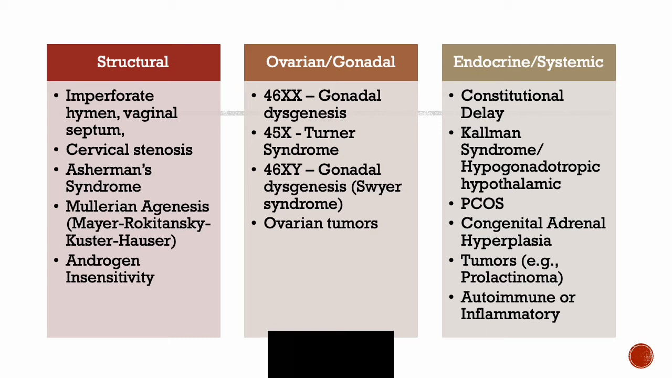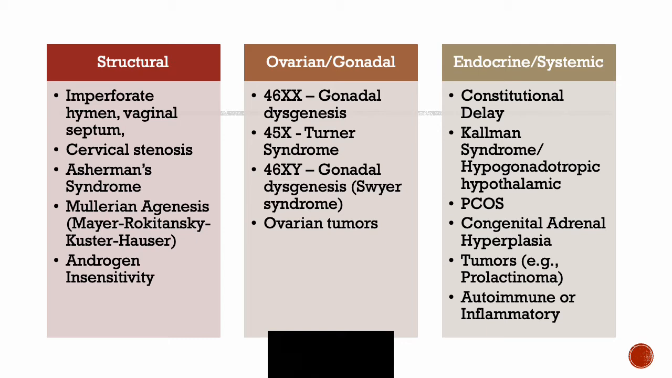Other things include Müllerian agenesis, which is also known as MRKH syndrome. And then here you can also think about androgen insensitivity, where you have this partial or complete inability to respond to androgens. And so you'll have a patient with XY chromosomes, classically presenting with female external genitalia and primary amenorrhea without a uterus.